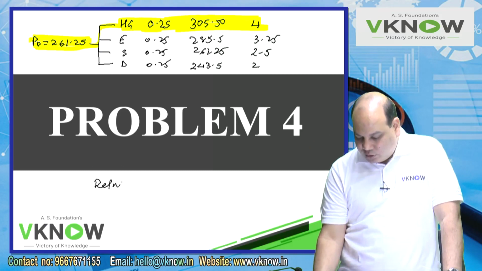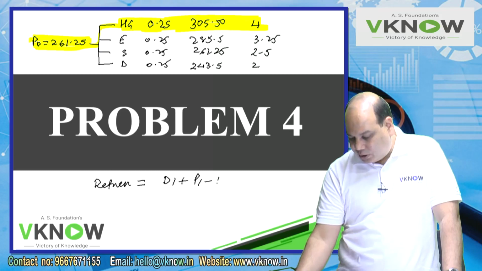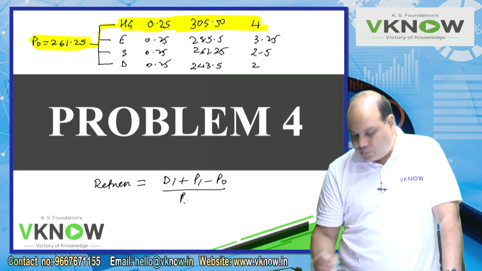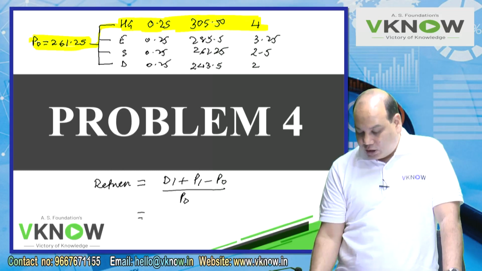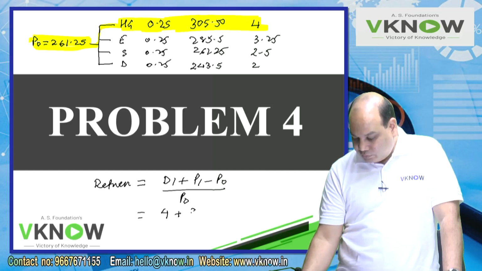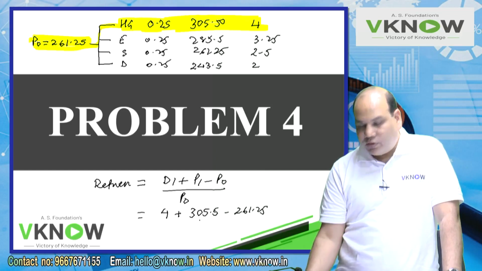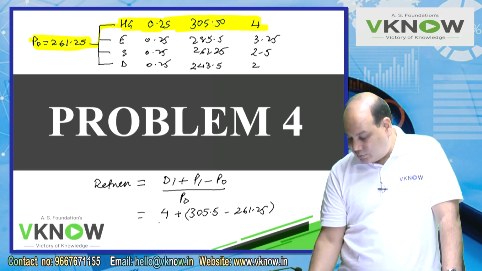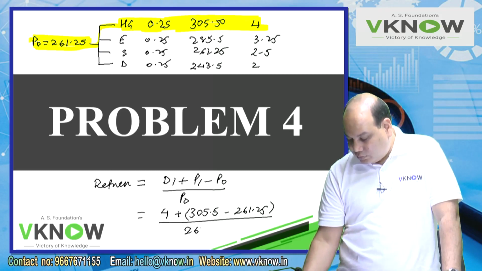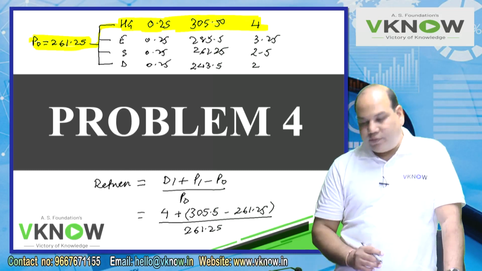Return will be, as you have studied, D1 plus P1 minus P0 upon P0. So if it is high growth scenario, the investor can expect to get a dividend of 4. He bought the share at 261.25 and the price of the share will become 305.50. So this is his capital gain, and divide by 261.25.